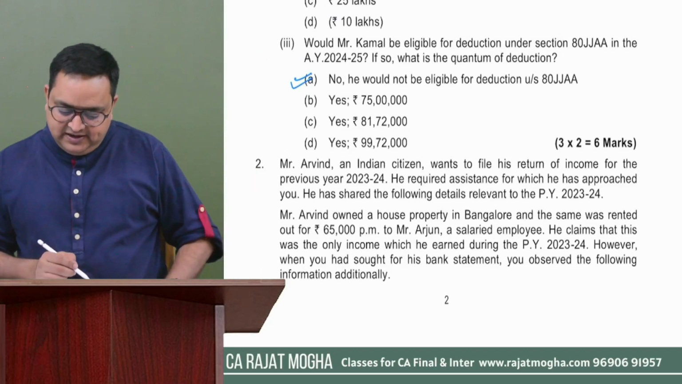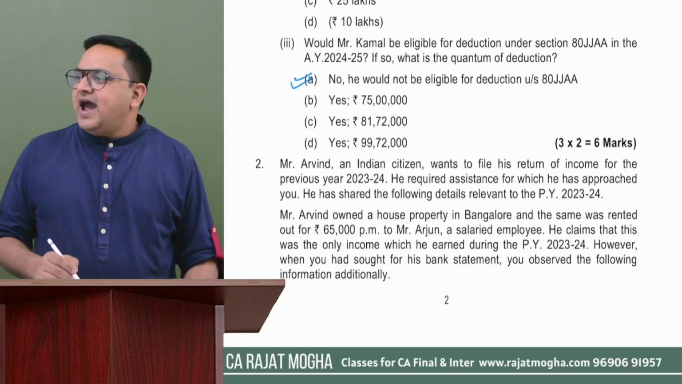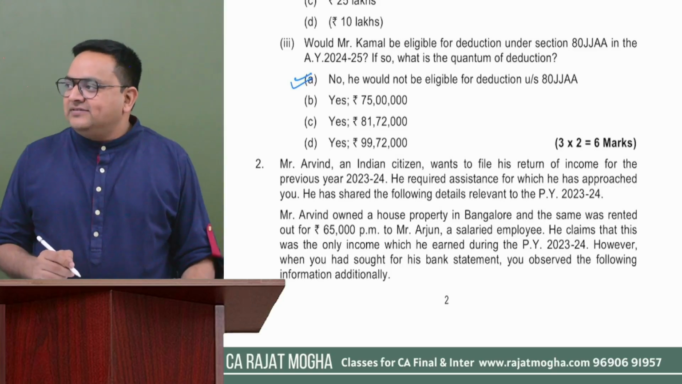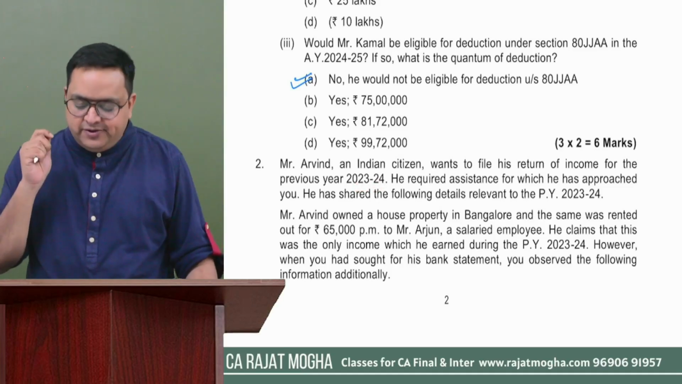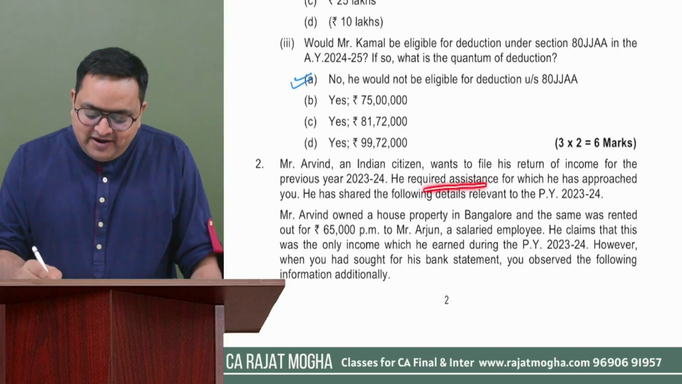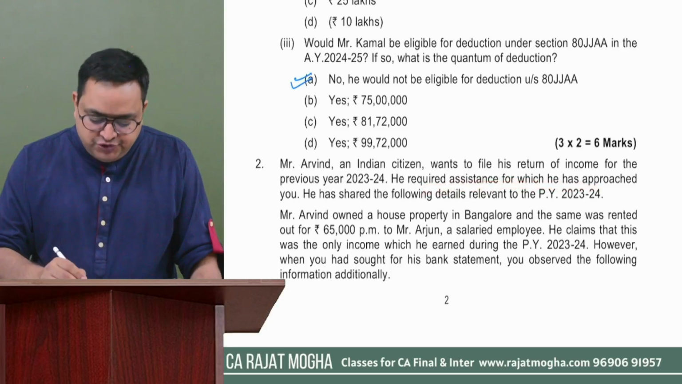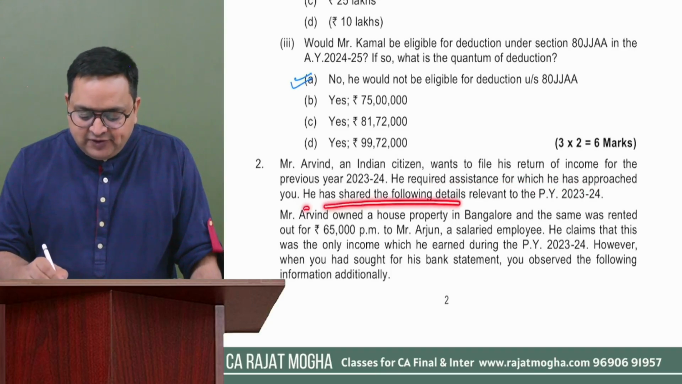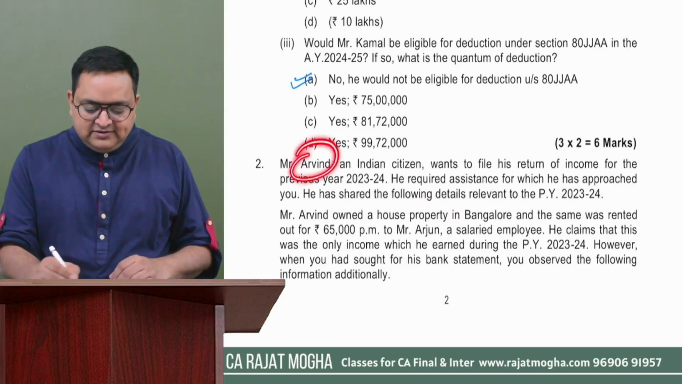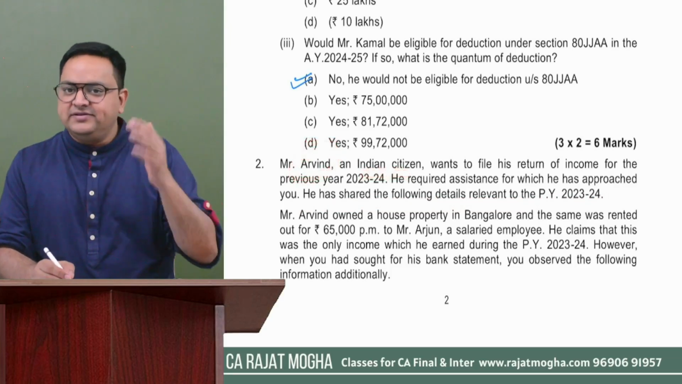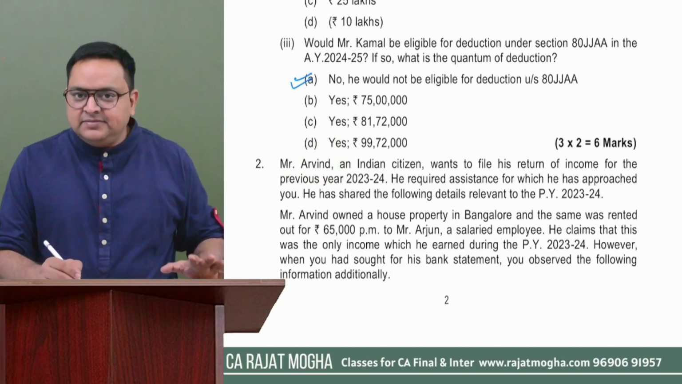Okay. Question number 2. Second MCQ, second case. Mr. Arvind, an Indian citizen, wants to file his ROI for the previous year 23-24. He would like to furnish his ROI. He required assistance, for which he has approached you. He has shared the following details relevant to the previous year 23-24. So Arvind is an Indian citizen and he would like to furnish ROI. He's giving us some details.